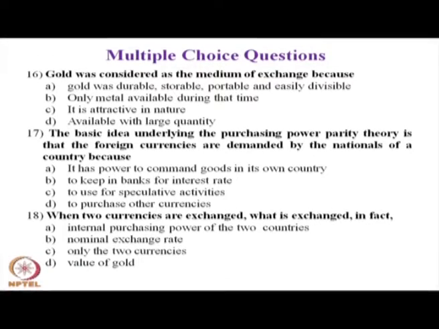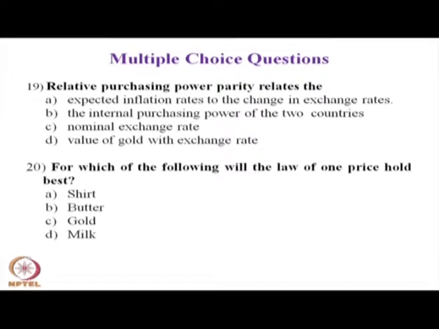Let us move to question number 19. The question number 19 for you is, relative purchasing power parity relates, the choices for you are: A. Expected inflation rate to the change in exchange rates.